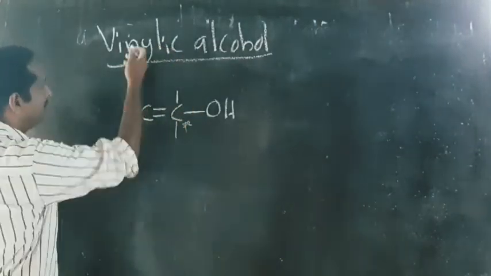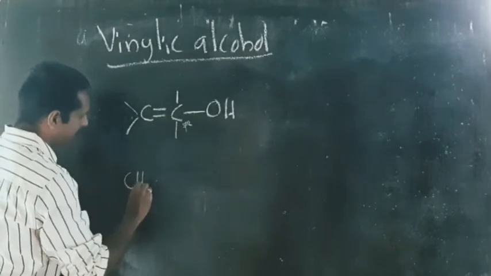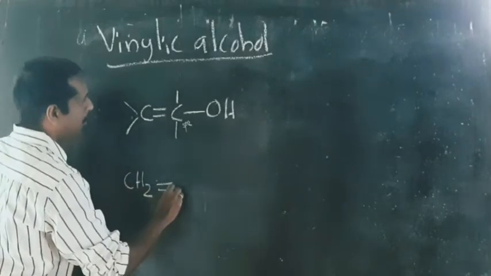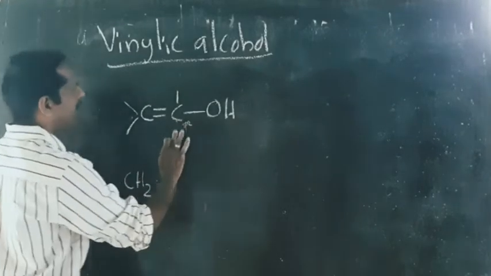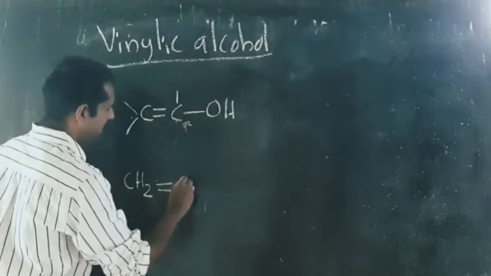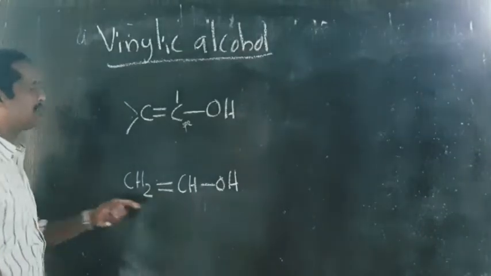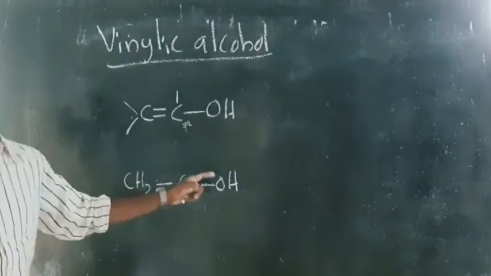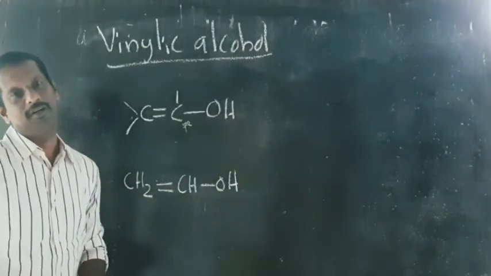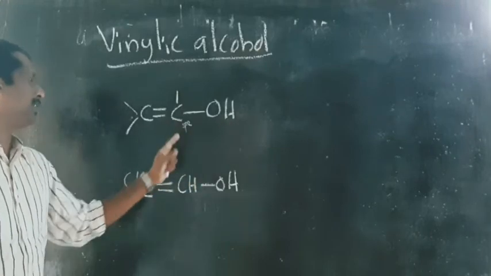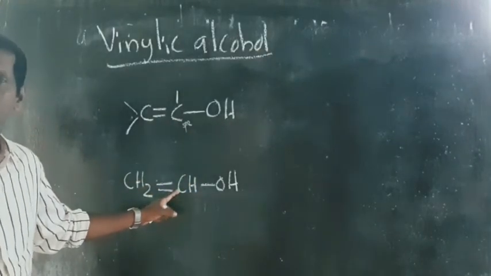as vinylic alcohol. Example, you can write it as CH2 double bond CHOH. This type of alcohol. This is an example for vinylic alcohol. In vinylic alcohol, the OH group is directly attached to sp2 hybridized carbon.